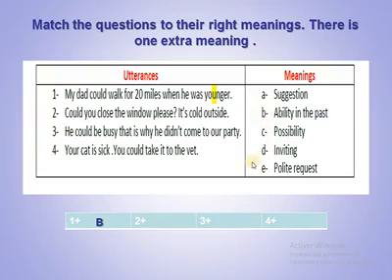Polite request. He could be busy, that is why he didn't come to our party. He could be, maybe, we are not sure, so possibility. Your cat is sick, you could take it to the vet. So this is an idea of what to do. It's like a solution. So here, suggestion.